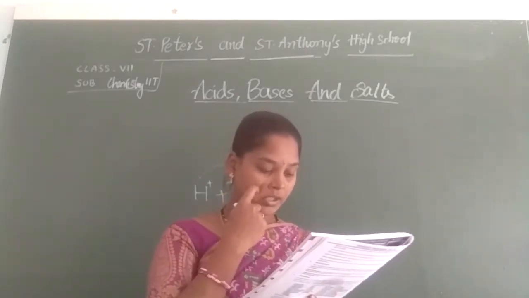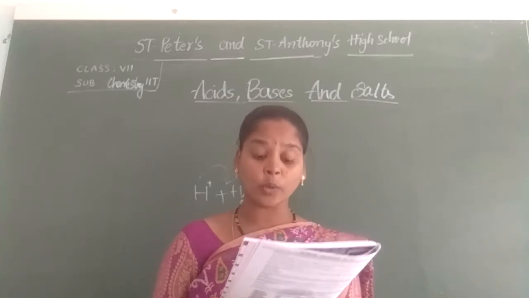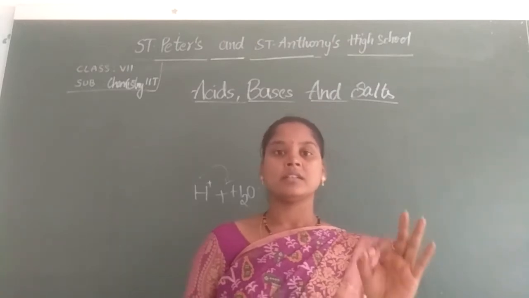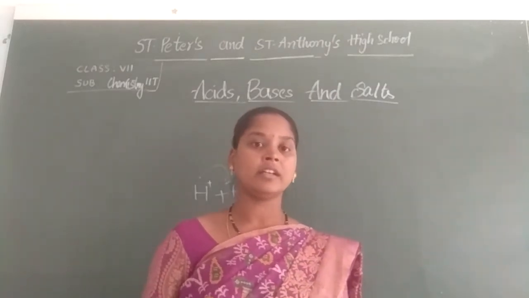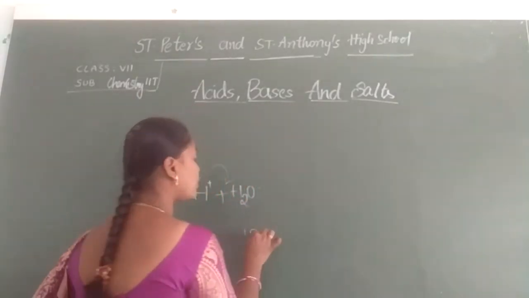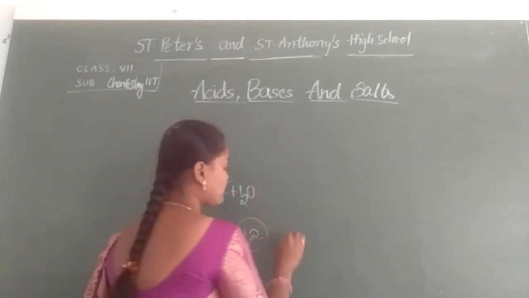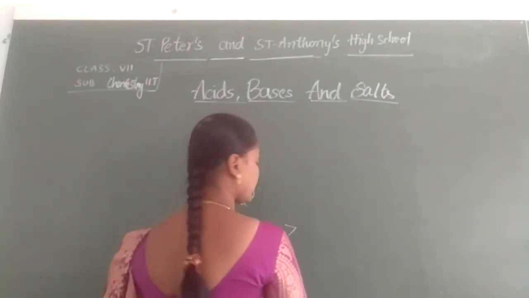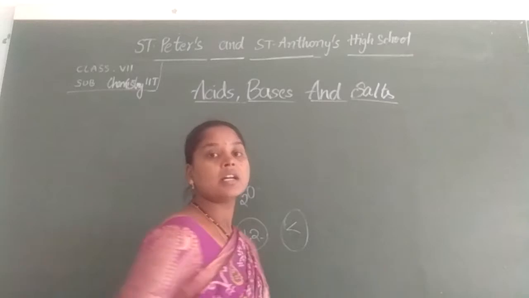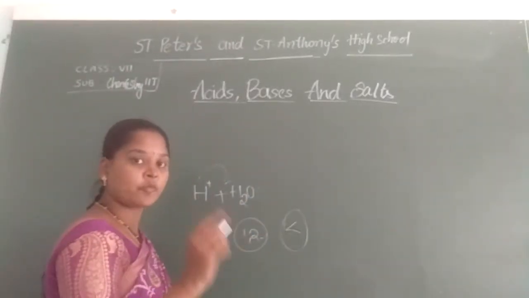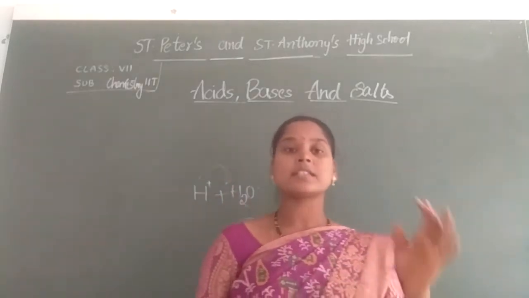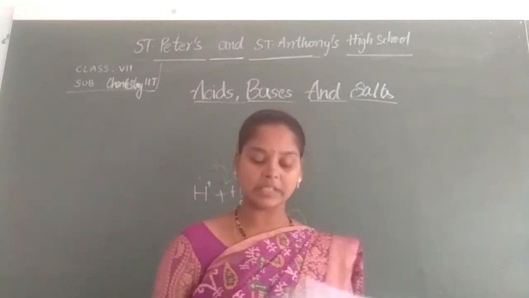Next is, would fish be healthy in a lake that has low pH value? So what is this pH value actually? pH value is the strength of an acid, base or salt, yes or not? So here the pH value is low, that means if it is 1 or 2, that means what? It is acid, yes or not? If the pH value is less than 7, it is acidic. If it is more than 7, it is basic, and if it is 7, it is neutral, like salt. So here the pH value is low, that means it is acid. So is acid good for aquatic life? No, it is not good for aquatic life.